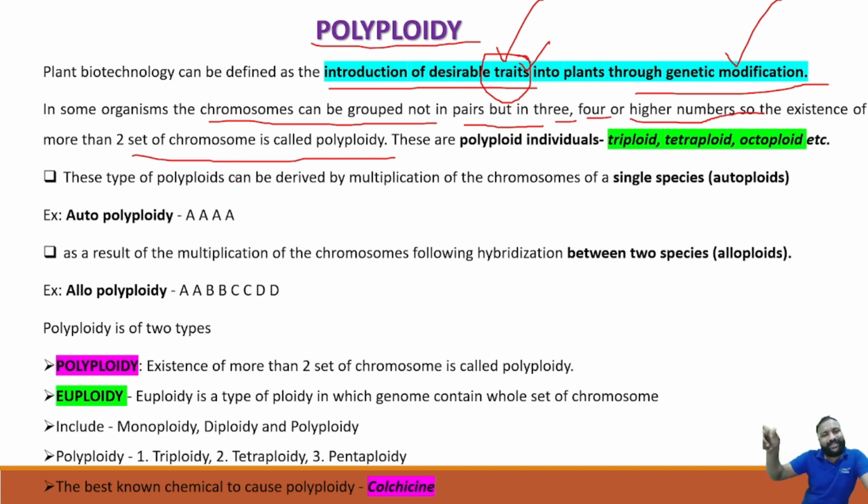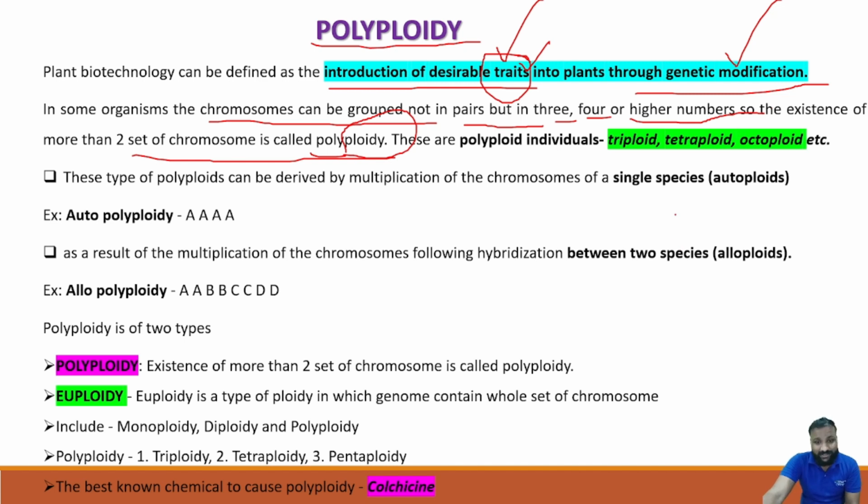If more than that, that is a normal condition. Haploid is a normal condition. If it is more than two sets of chromosomes, that is polyploidy. Ploidy, or haploid, means set of chromosomes. Poly means many. Clear? So many chromosomes, more than two sets of chromosomes, is considered polyploidy.